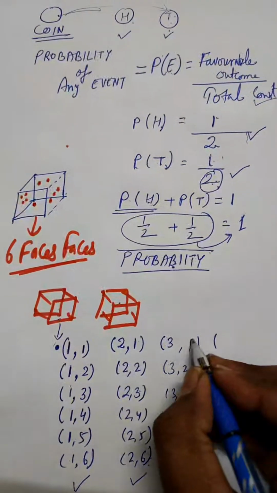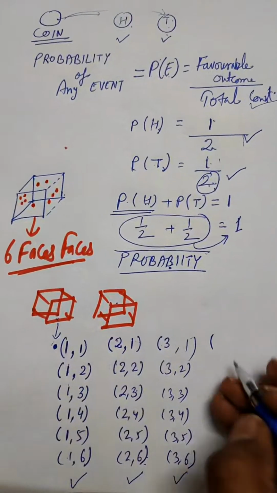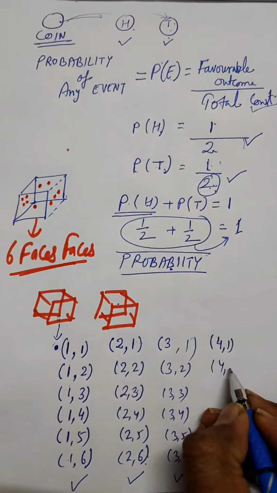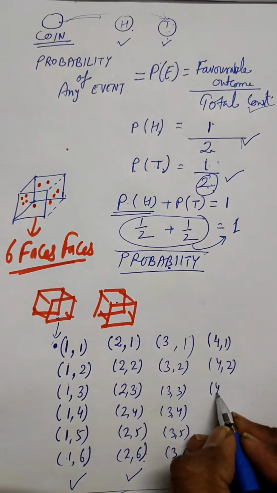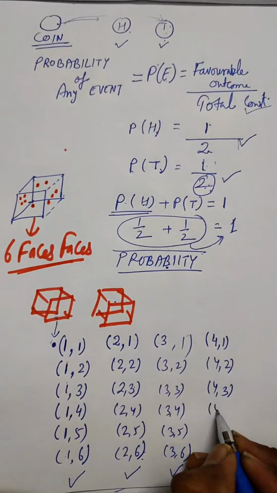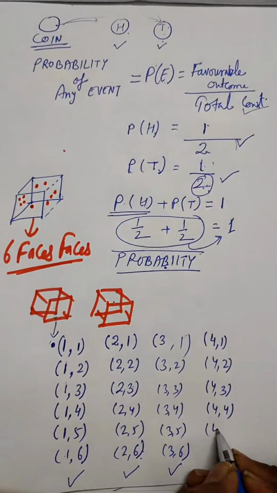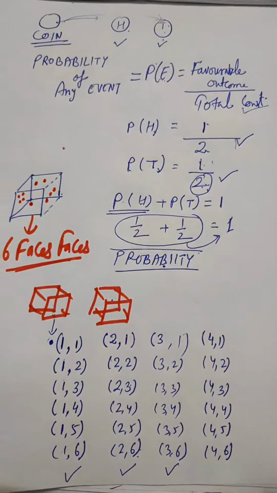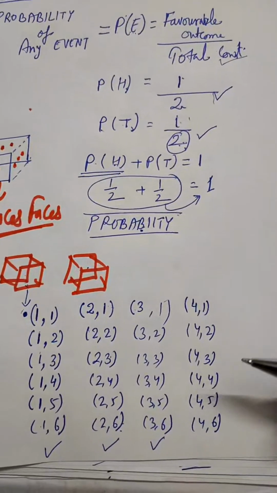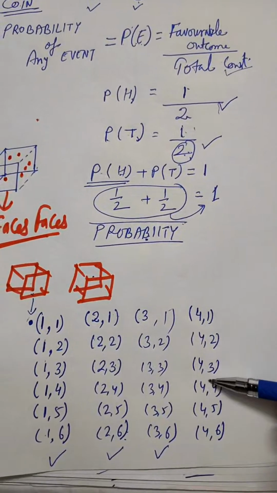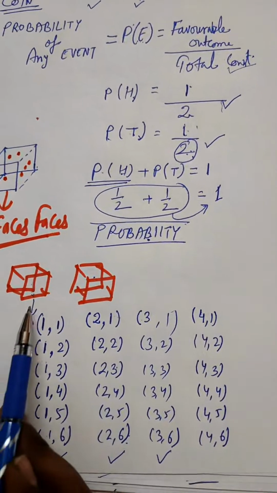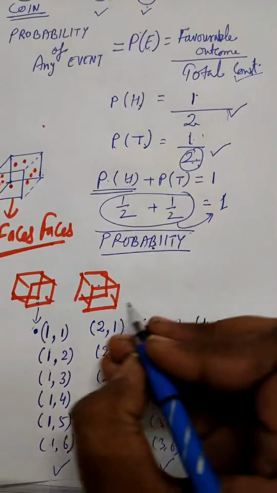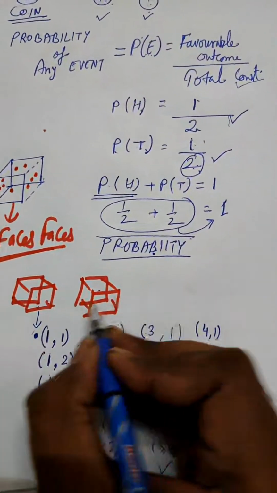So when 4 is coming on the first dice, then the corresponding numbers on the second dice can be 4 1, 4 2, 4 3, 4 4, 4 5 and 4 6, right? So here you can see there are again 6 combinations possible when on the first dice the only number is 4.